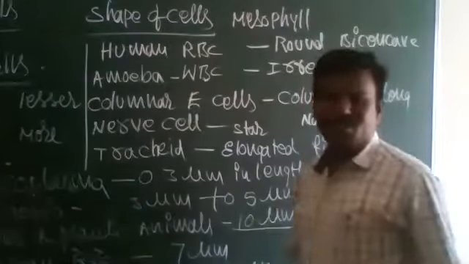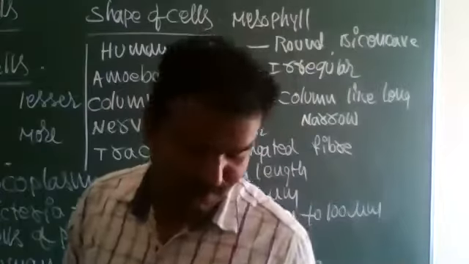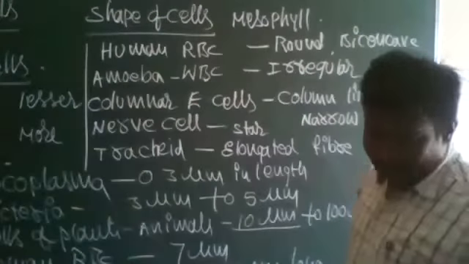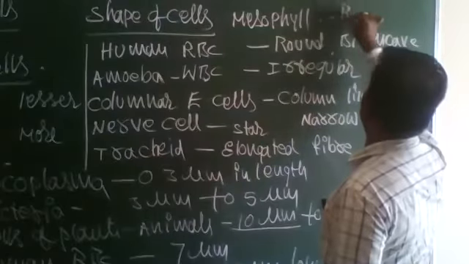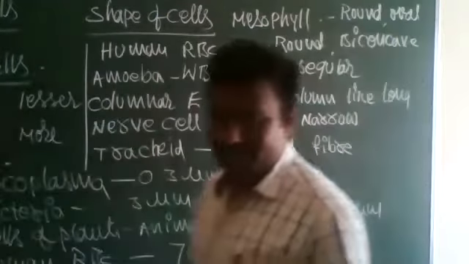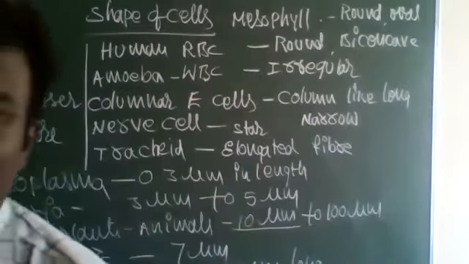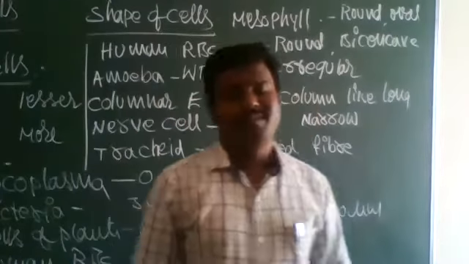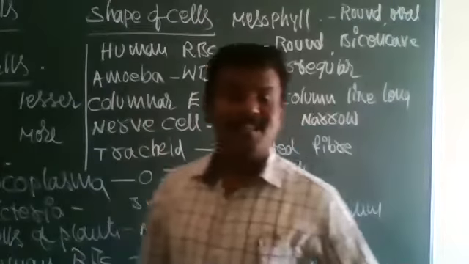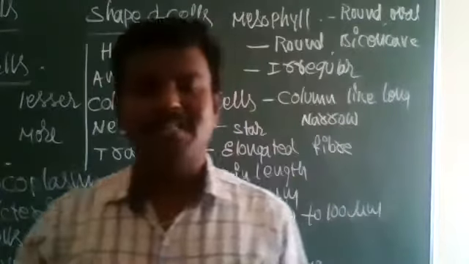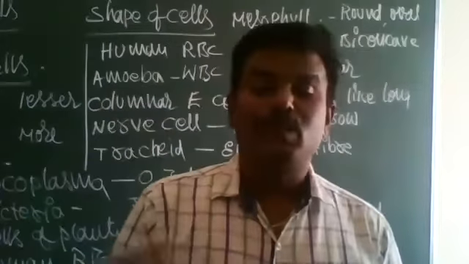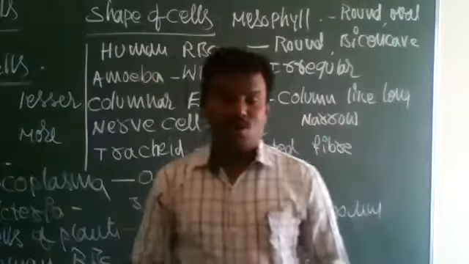Mesophyll cell shape, we already discussed this. Mesophyll cell of a leaf shape is round and oval. Mesophyll cells are round, oval, or rod-shaped parenchyma. So, in this way, the shape of cells varies from one organism to another, and also from one part to another part of the same organism.